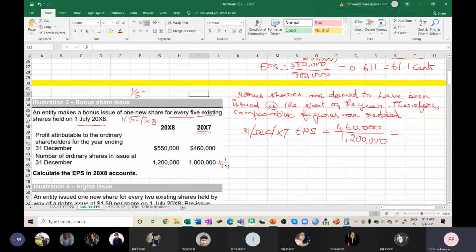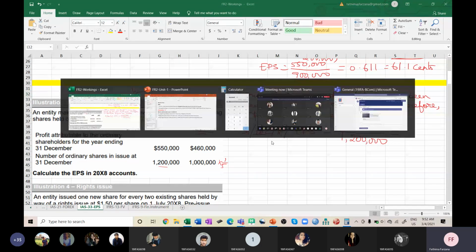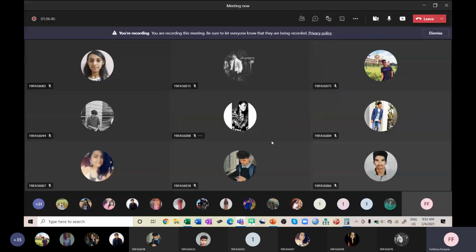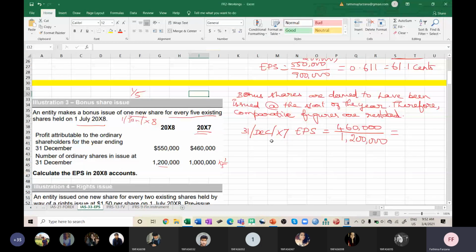So what we'll do, very simple: last year's EPS also, we will divide by 1,200,000 shares, that is 12 lakh shares. I will divide and show this in my current year preparation. This will not affect what I have already published.